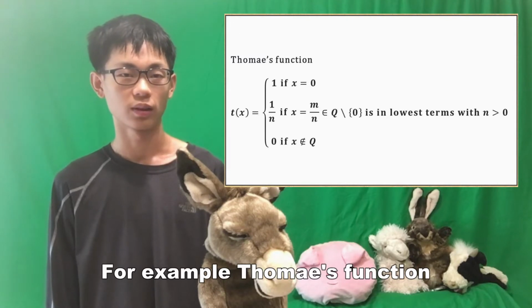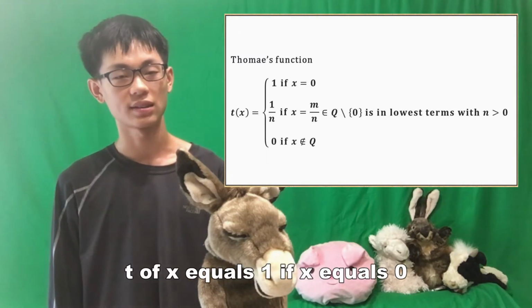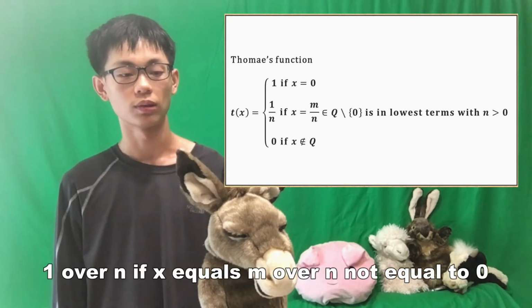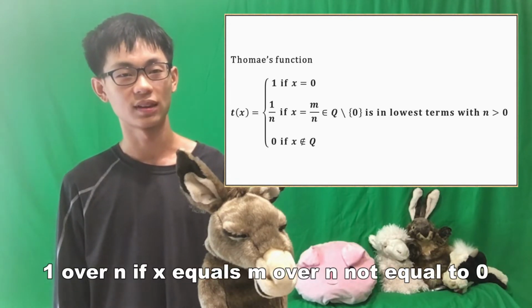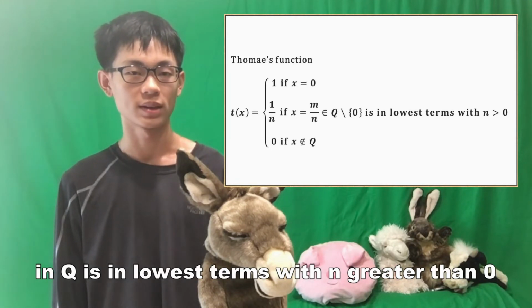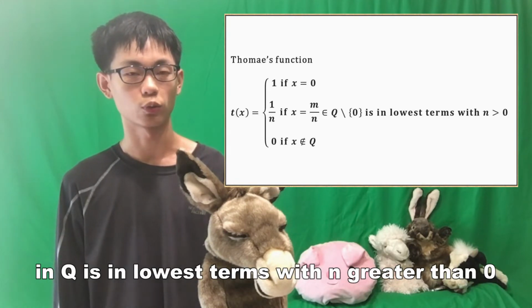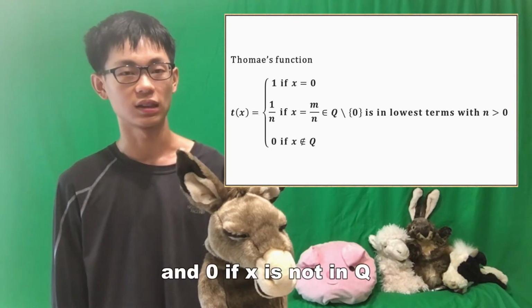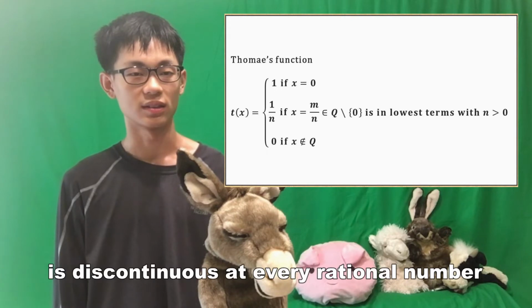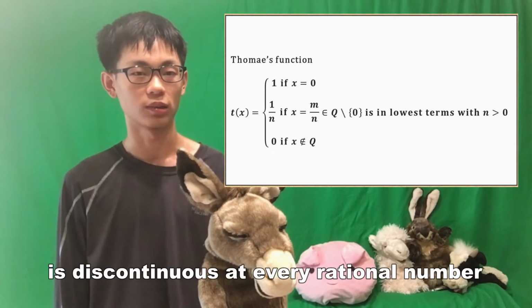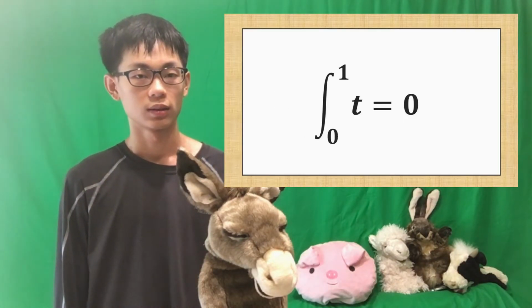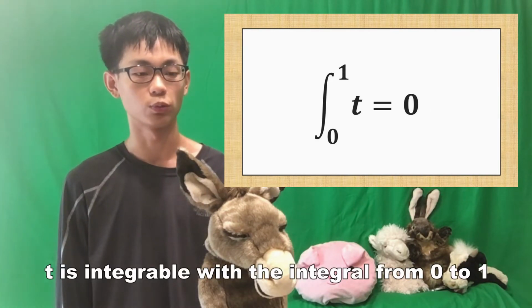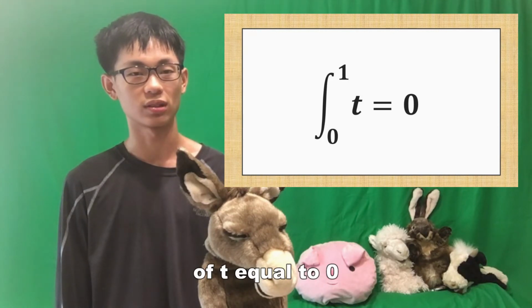For example, Thomae's function t of x equals 1 if x equals 0, 1 over n if x equals m over n not equal to 0 in Q is in lowest terms with n greater than 0, and 0 if x is not in Q, is discontinuous at every rational number. t is integrable with the integral from 0 to 1 of t equal to 0.